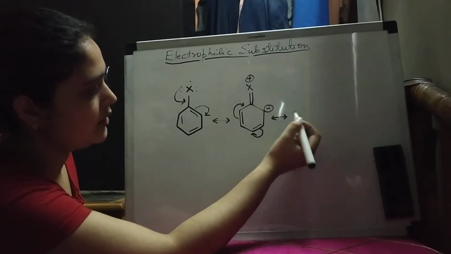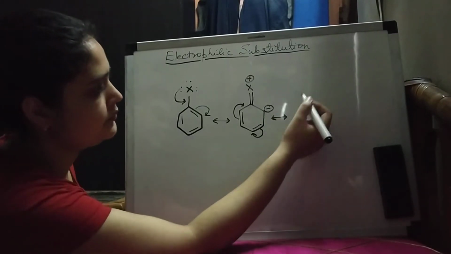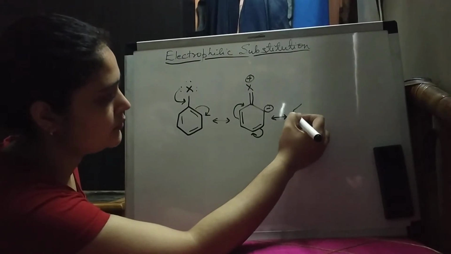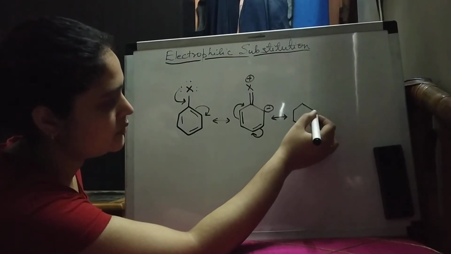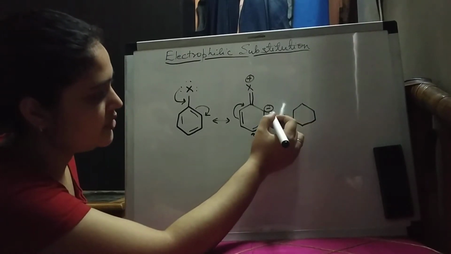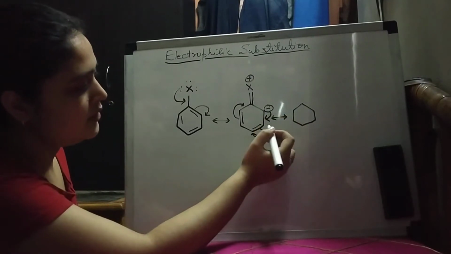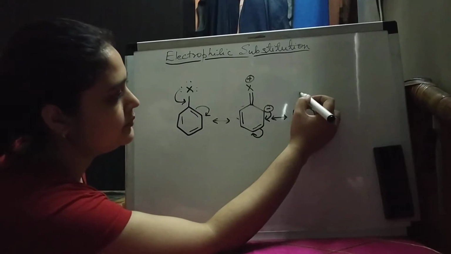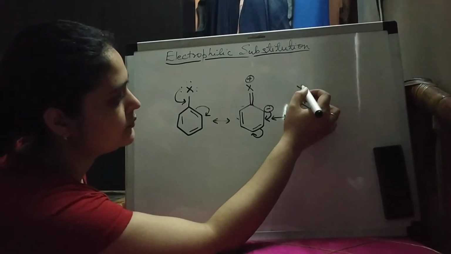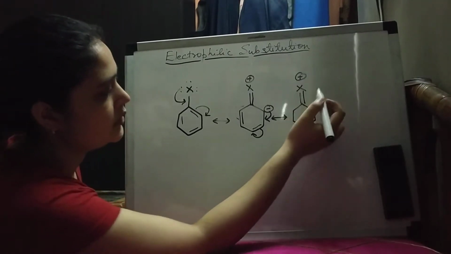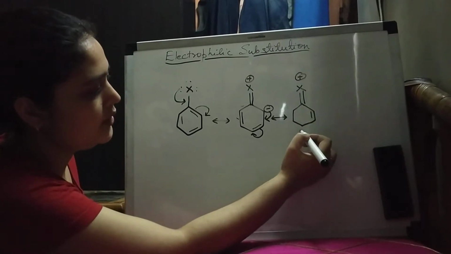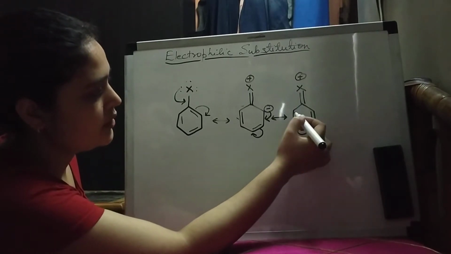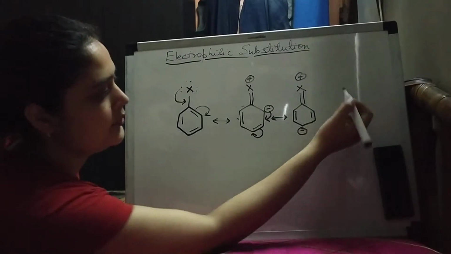So it will become this. This charge will shift here and this will shift here. So it will become: here a double bond will come, here a negative charge, and this will remain the same.